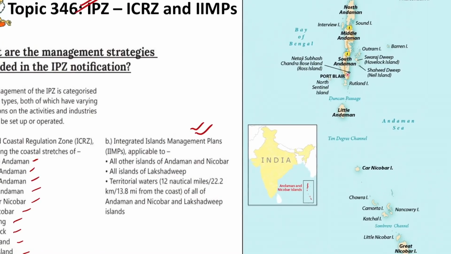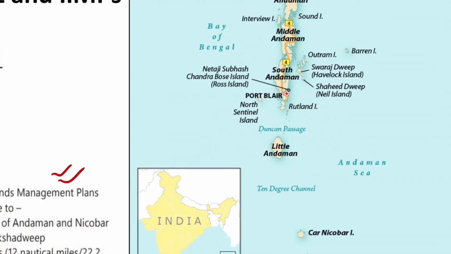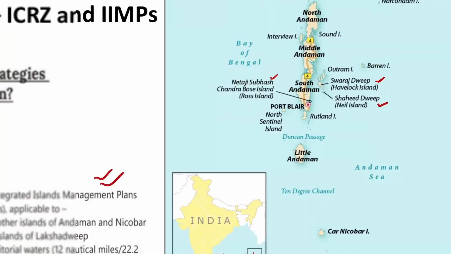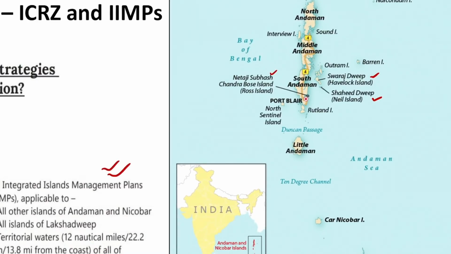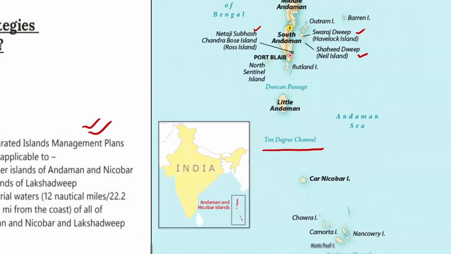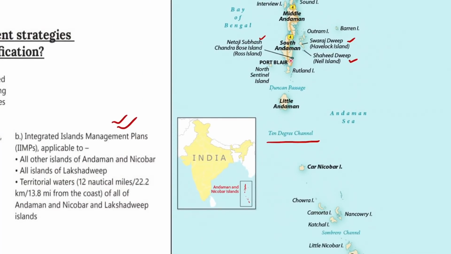So let's do some mapping, because recently names were changed. Havelock Island was changed to Swaraj Deep, Neil Island was changed to Shahid Dweep, Ross Island was changed to Netaji Subhash Chandra Bose Island. So do remember about these changes, and also know about where this 10-degree channel passes. The 10-degree channel divides Andaman from the Nicobar Islands.